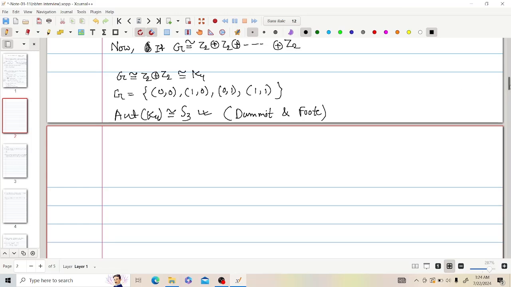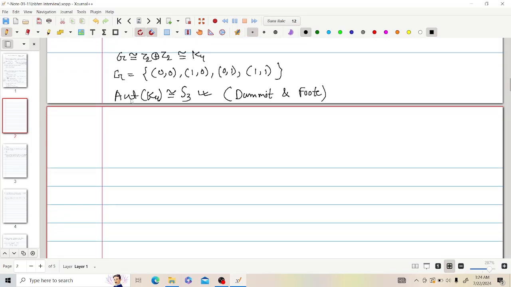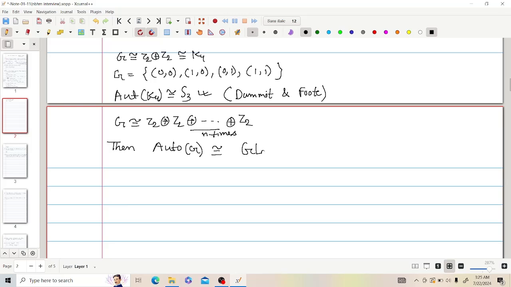And then I remembered the result: if G is isomorphic to Z2 cross Z2 cross and so on, n times, the direct product of n copies of Z2, then the automorphism group of G is isomorphic to GL_n(Z2).